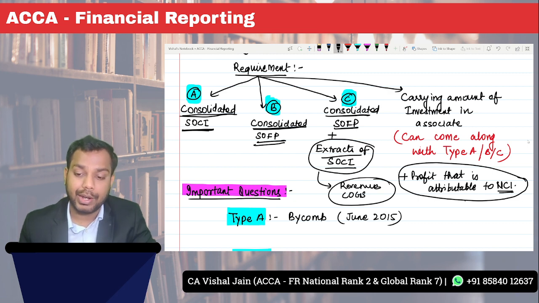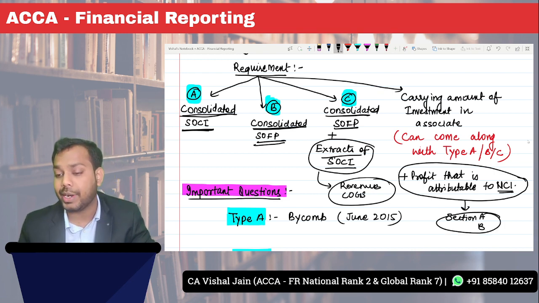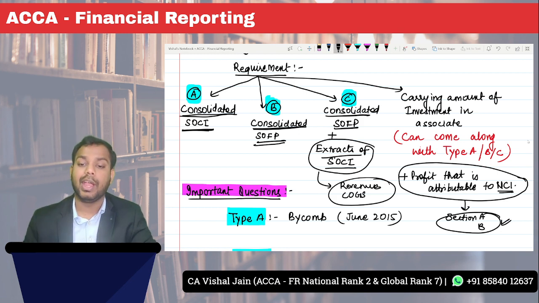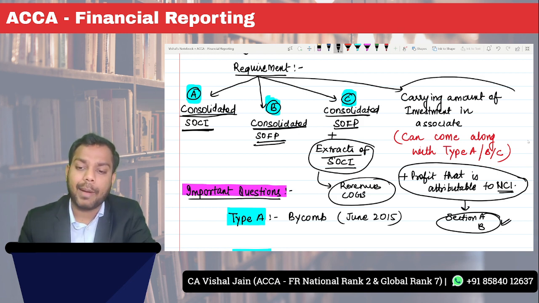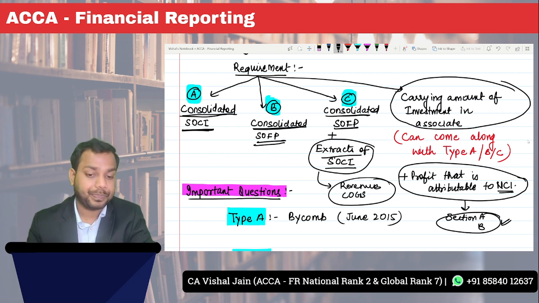They will ask this question either in your section A or in your section B, but they will definitely ask it. And fourth is the carrying amount of investment in associate. This will not be a separate question, but rather it can come along with A or B or C. It can come along with any of these.